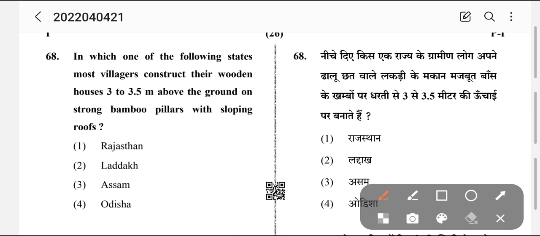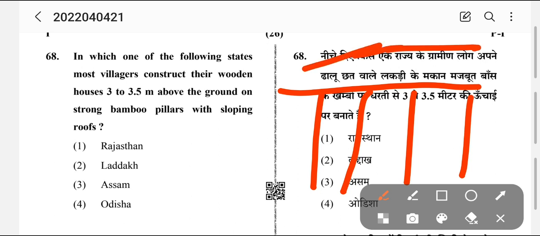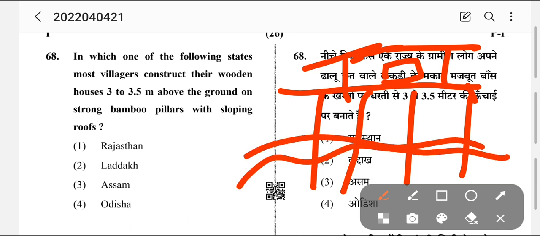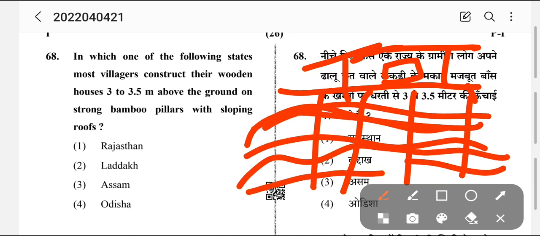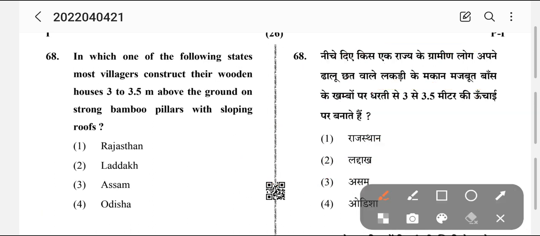Okay, so people have made their houses on bamboo pillars. This type of house will be in a place where a lot of rain and floods come. So what is the area? The answer is answer number 3, Assam.